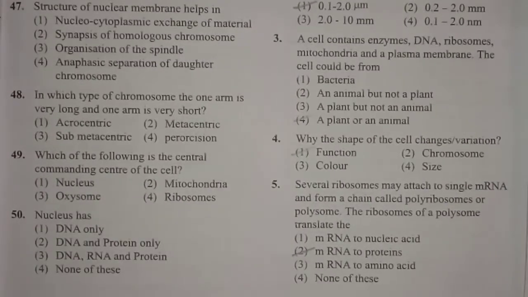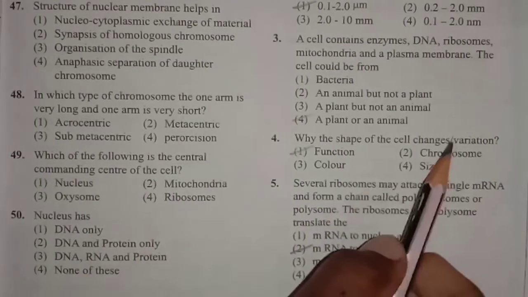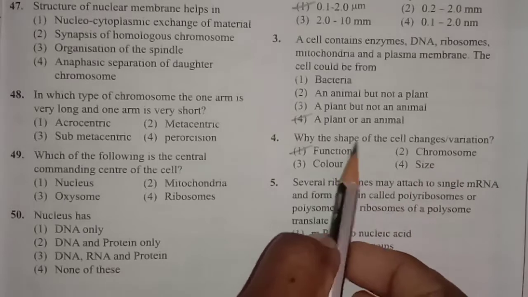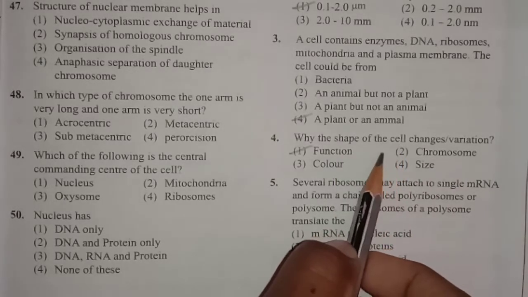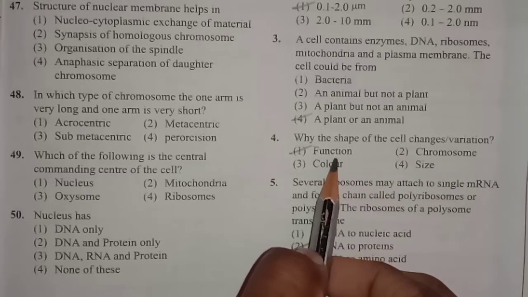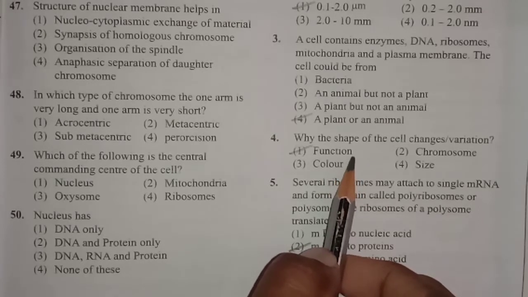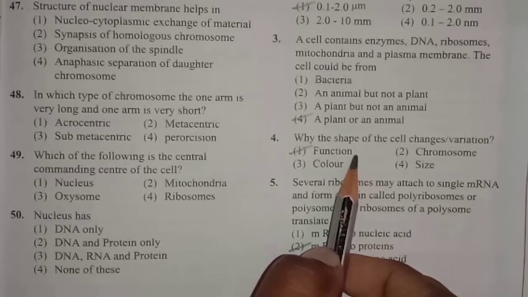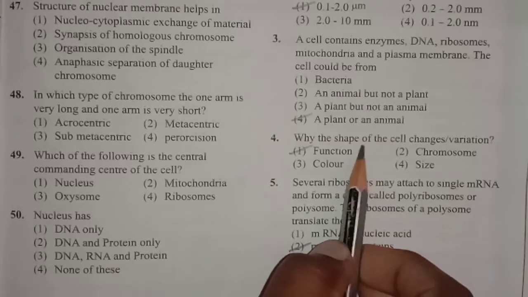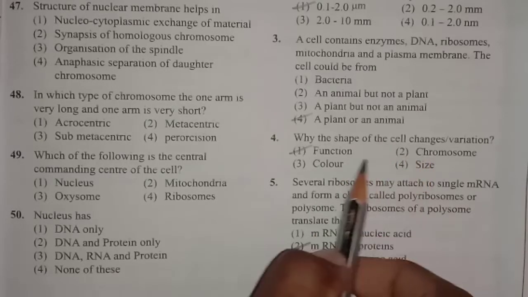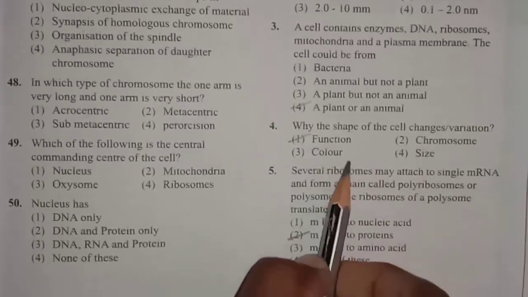Next question. Why the shape of the cell changes or varies? So why the shape of the cell varies? It is mainly because of according to their function. So for example, if you take the RBC, so RBCs are biconcave in nature in order to supply the oxygen. Likewise, each and every cell, it is varies because of its function.